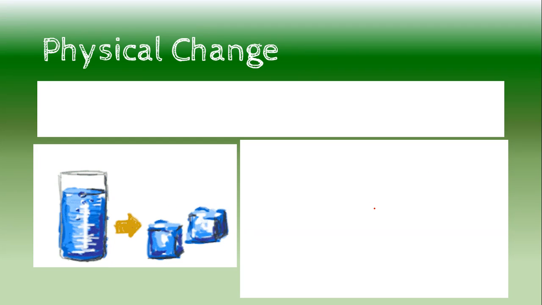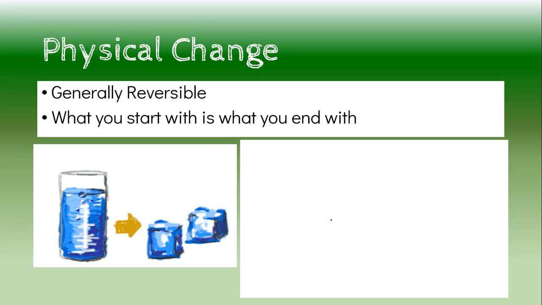I'm going to turn your head to the side: the equal sign and the not equal sign. Let's go into greater detail about a physical change. Physical changes are generally reversible. I say generally because there are always exceptions to the rules. So a better chemistry definition would be what you start with is what you end with. We shorthand this to my reactant equaling my products.